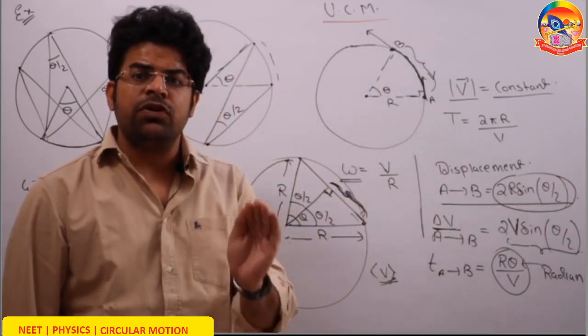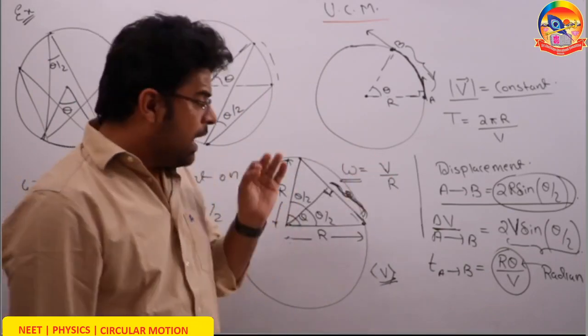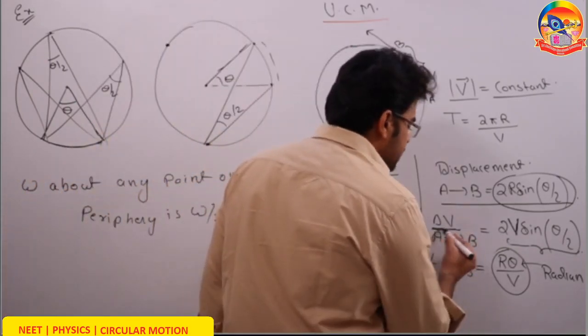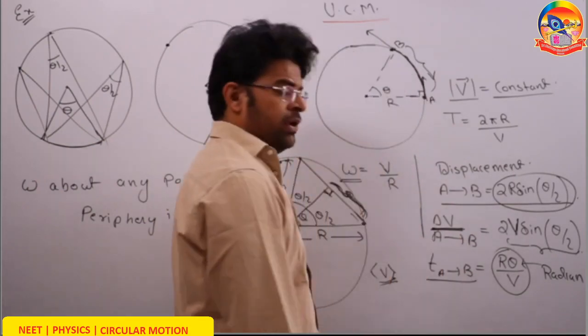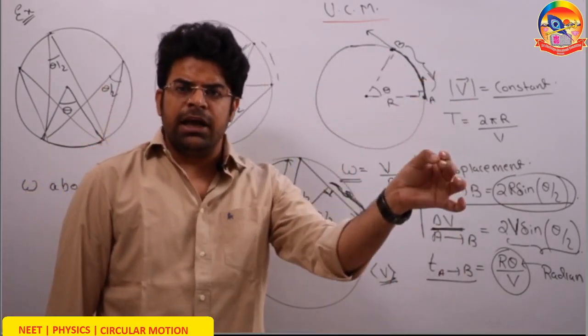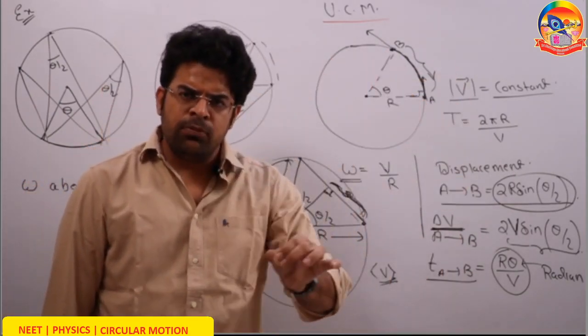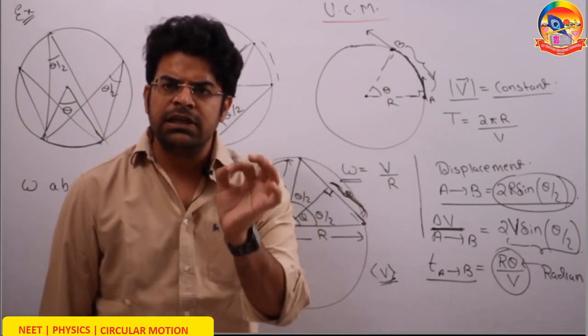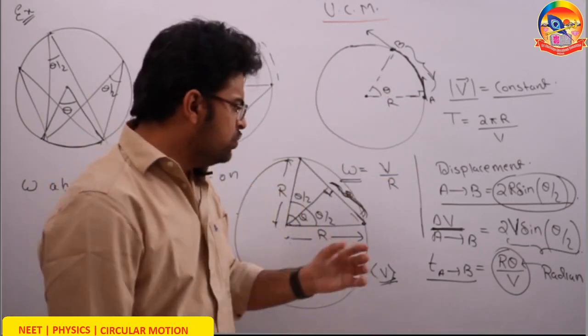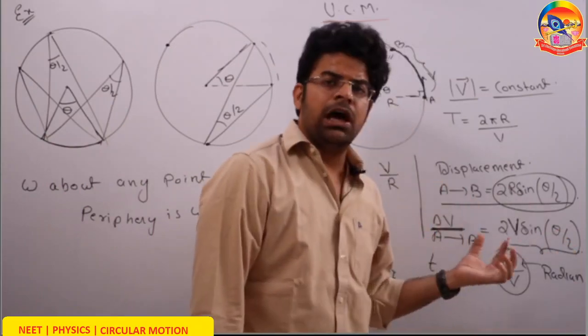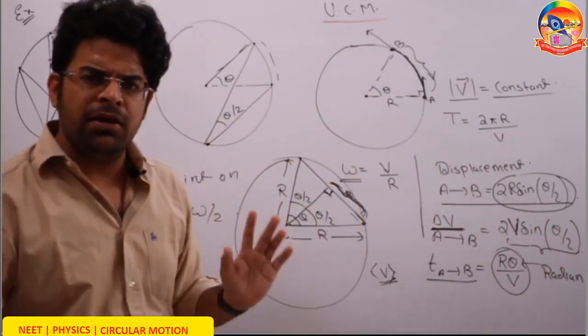Sometimes they will ask you what is the average acceleration. Average acceleration is nothing but change in velocity upon time taken. So if they ask, this particle performing uniform circular motion turns by angle theta, what is the average acceleration? Simply do change in velocity, 2v sine theta by 2, upon time taken, that is r theta by v.